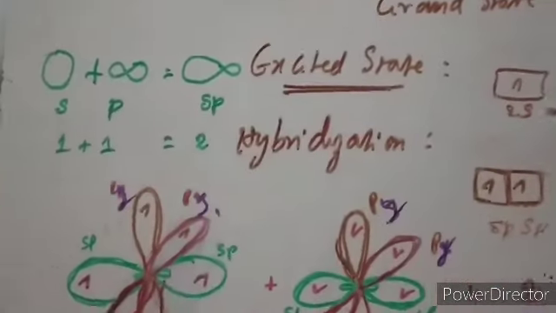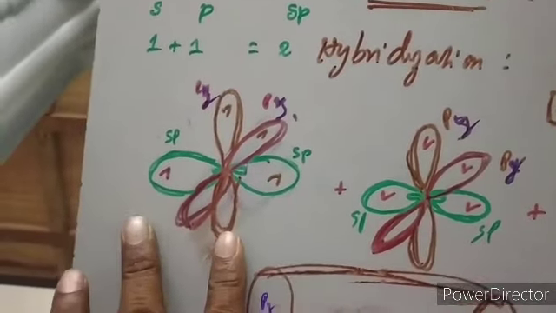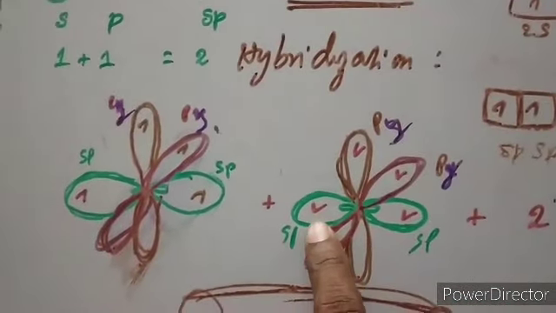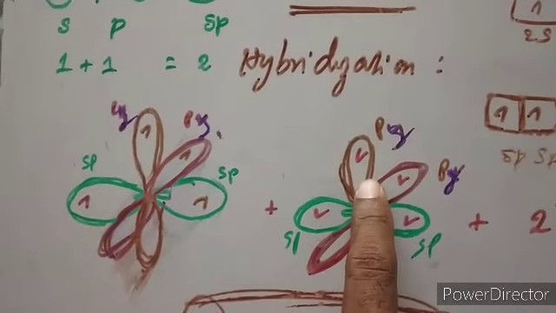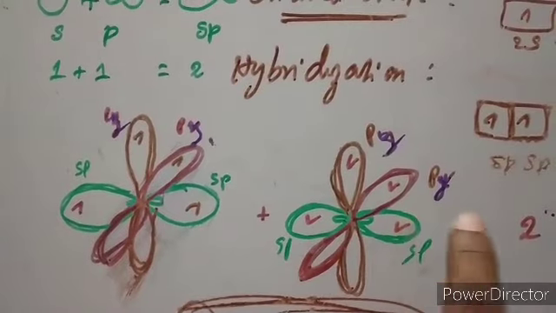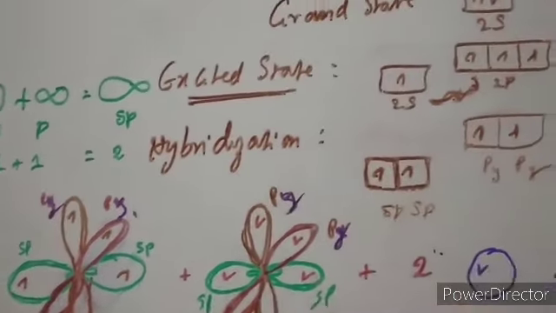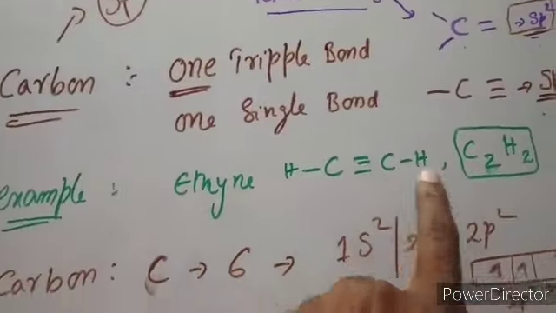The same is for the other carbon also, right? So this is of one carbon and this is of the other carbon: sp hybridized orbital, sp hybridized orbital, unhybridized pz, unhybridized py. So these are two carbons and two hydrogens.